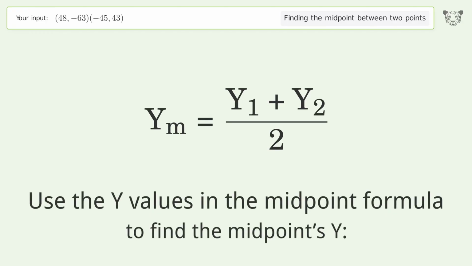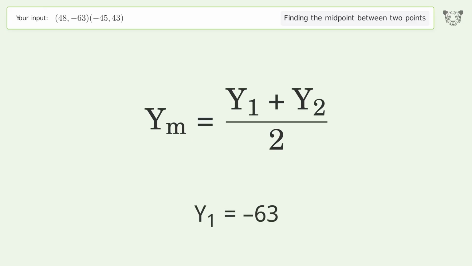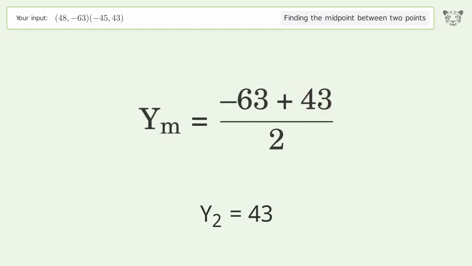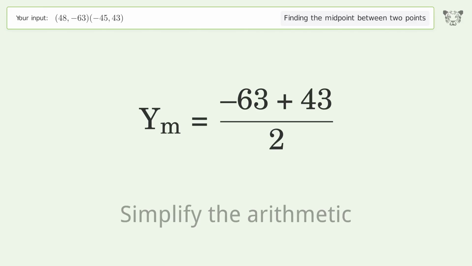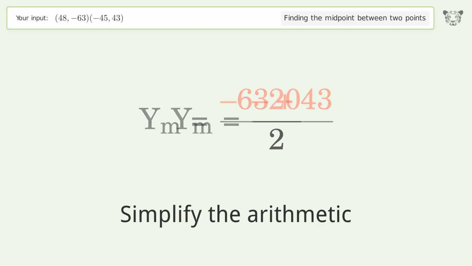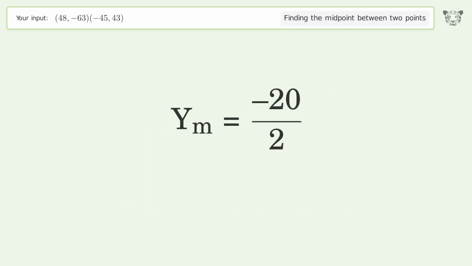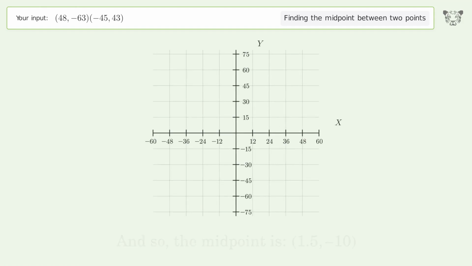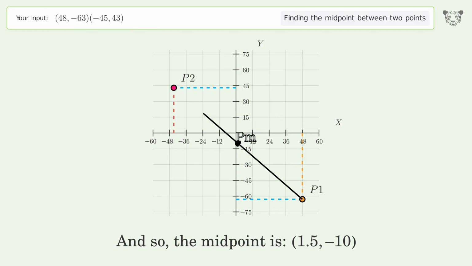Use the y values in the midpoint formula to find the midpoints y. y1 equals -63. y2 equals 43. Simplify the arithmetic. And so, the midpoint is 1.5, -10.